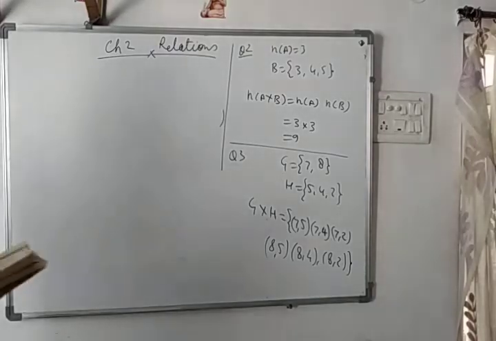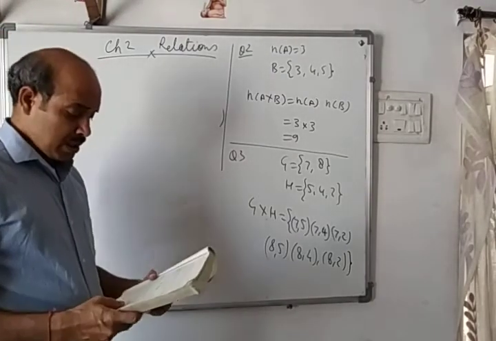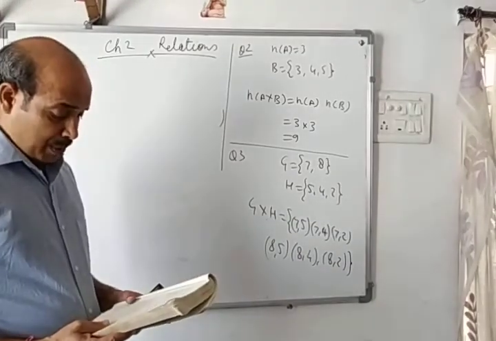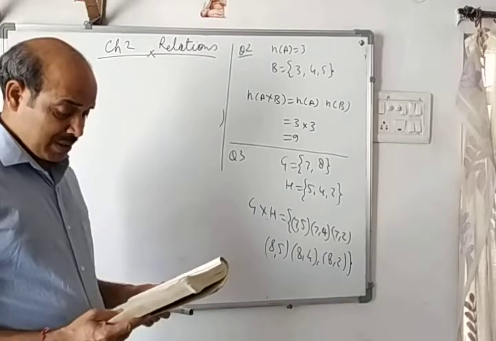Question number 4 is also based on a similar pattern, a similar topic. State whether the following statements are true or false.